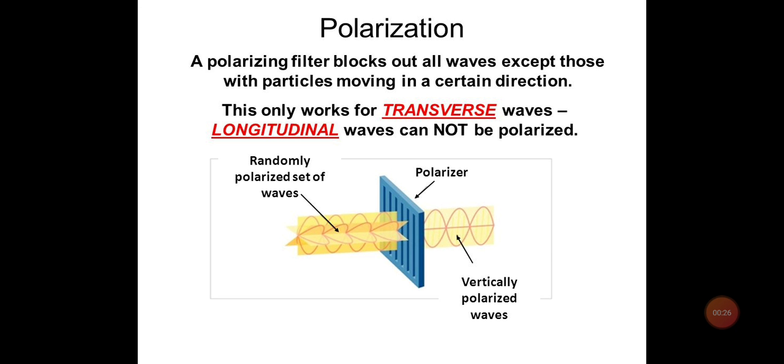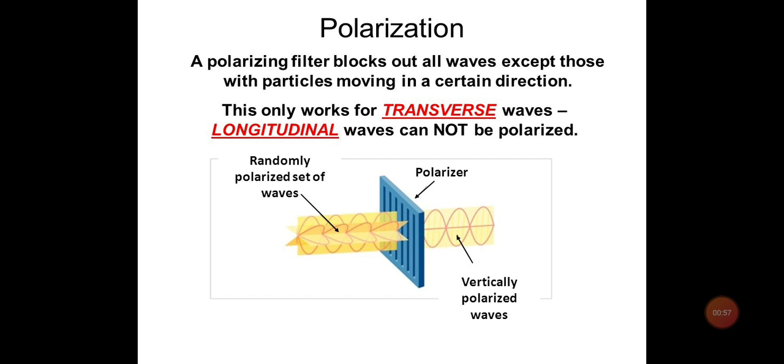As we all know, electromagnetic waves have a transverse nature as well as a longitudinal nature. So we can say that there are various phenomena which could be performed with light, like interference and diffraction, but they could not distinguish between the transverse and the longitudinal waves. So we need a phenomenon which could differentiate between the two. Polarization is that phenomenon which could differentiate between the transverse and the longitudinal waves.